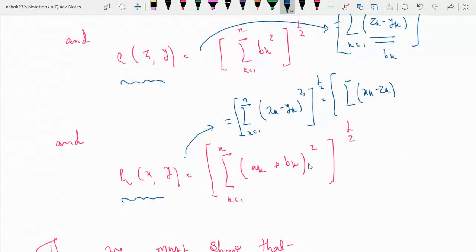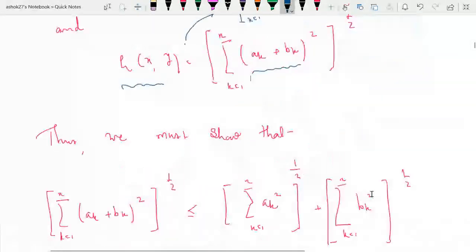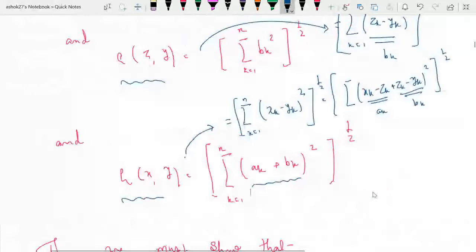You'll write it as xk minus zk plus zk minus yk whole its power 2 and its power half. So xk minus zk is ak, and zk minus yk is bk, and therefore you'll write rho of xy as summation ak plus bk its square and whole its power half.